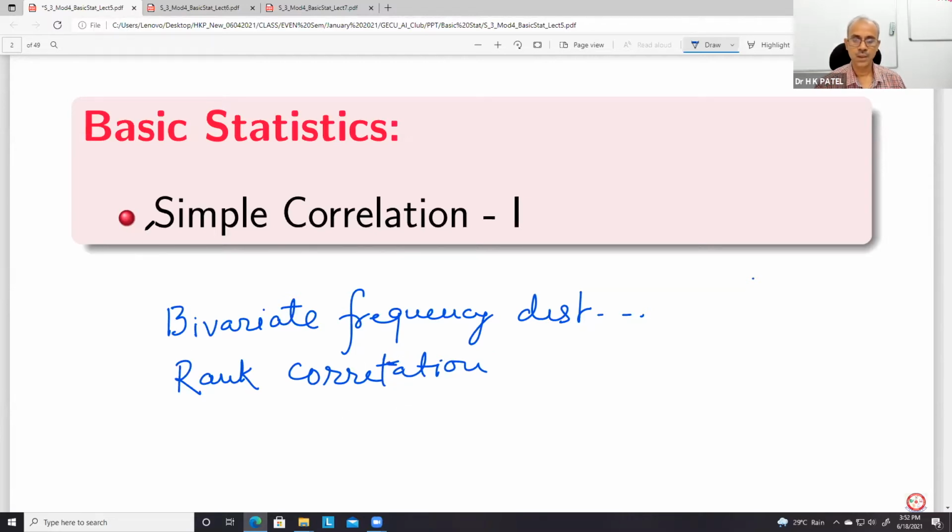Okay. So before that, we'll see correlation coefficient between two variables, how to find it and what its properties are. Okay. So let us see.